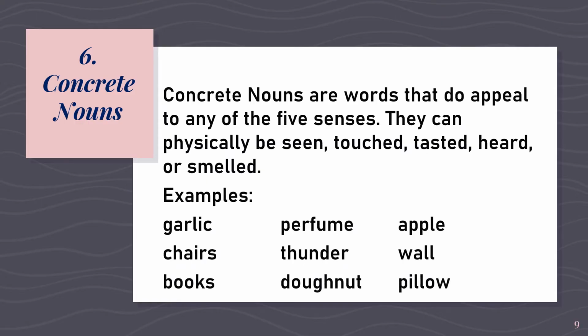The following examples of concrete nouns are garlic, chairs, books, perfume, thunder, donut, apple, wall, and pillow.